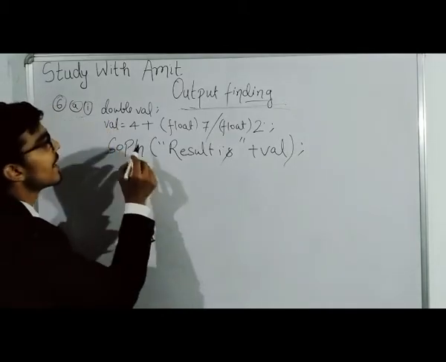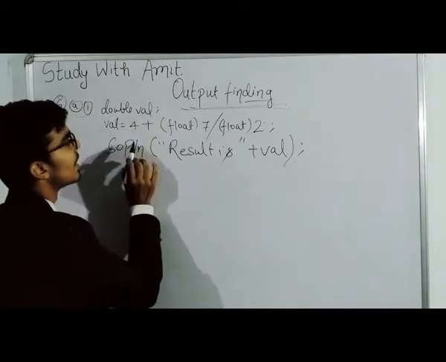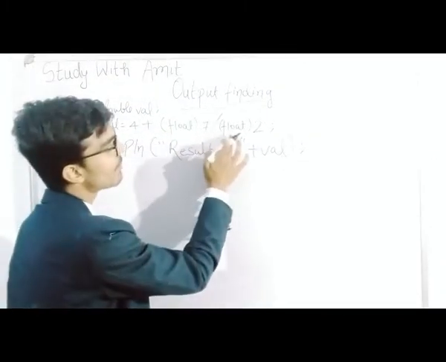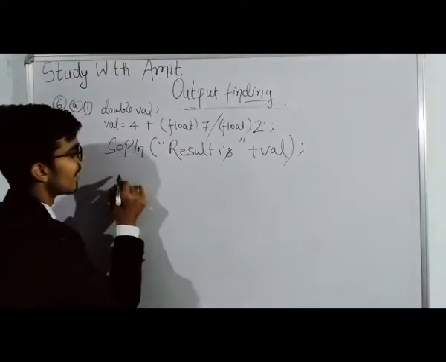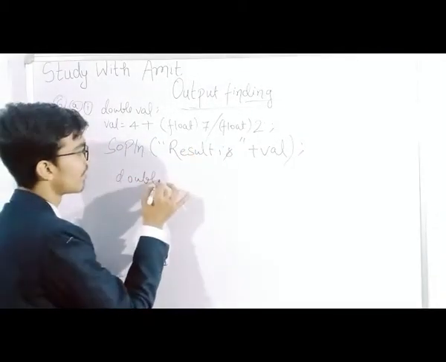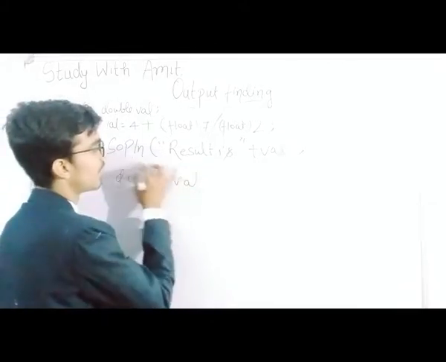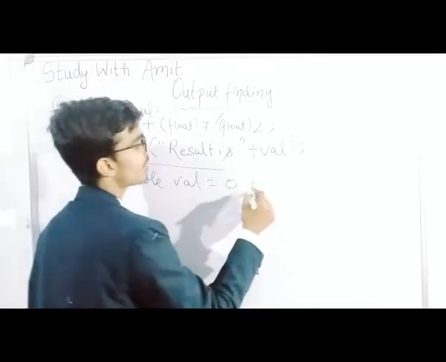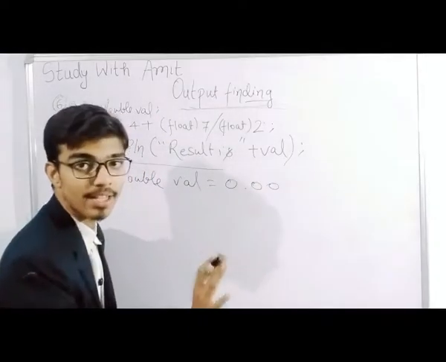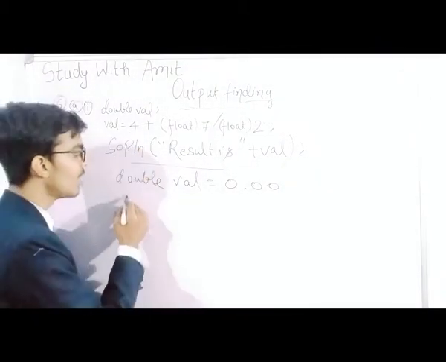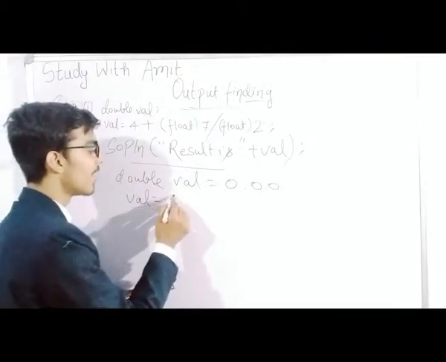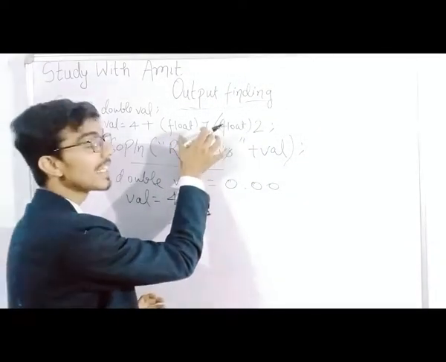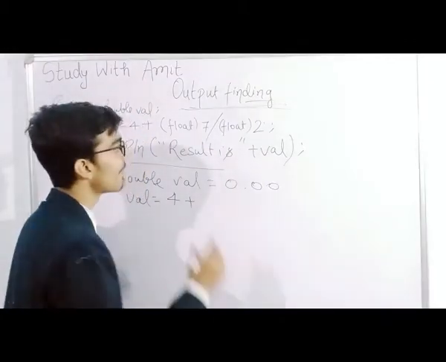Our first question is: double value; value is equal to 4 plus float 7 by float 2. Double value means the value would be in a format like 0.00. So value is equal to 4 plus 7 by 2 as float. Converting this 7 into float means 7.0 by 2.0.